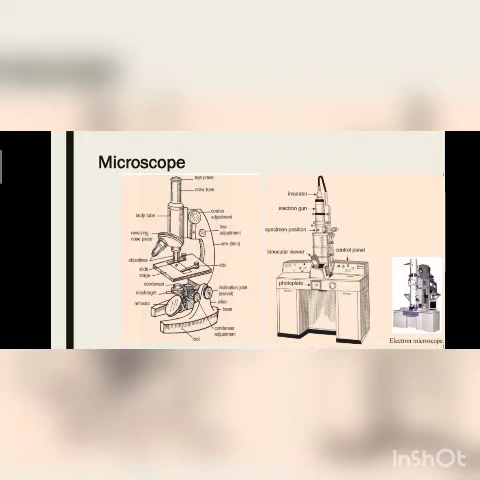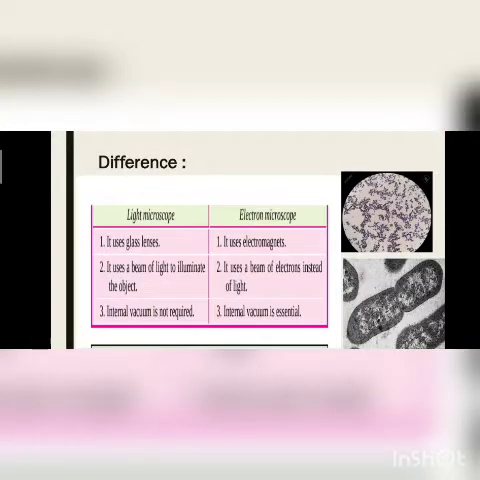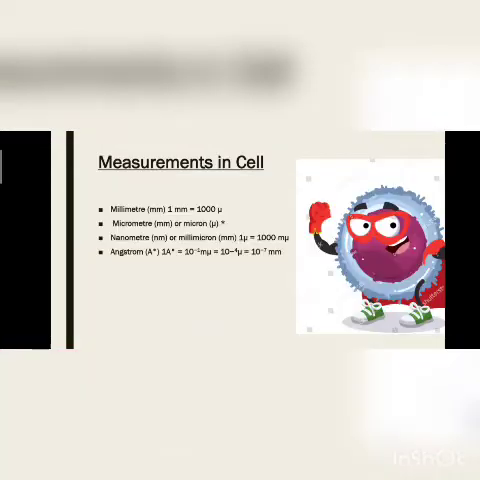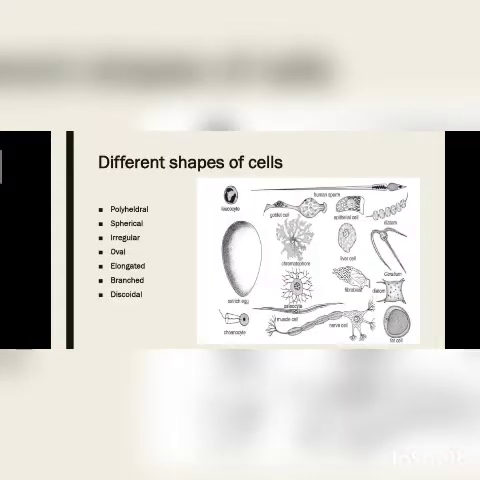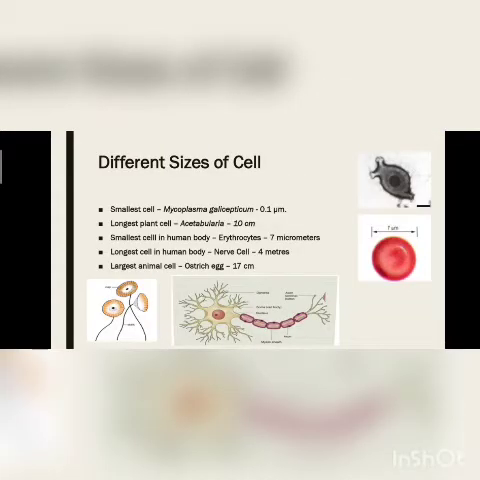And the electron microscope works on the principle of an electron beam. We have to shoot electrons through this electron gun, and we have to use electromagnets in vacuum tubes. We will study this microscope in another video. We have studied about the difference also. See this measurement of cells, different types of cells, shapes and sizes.